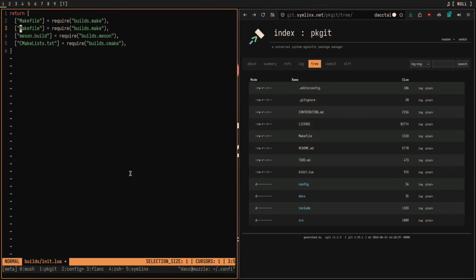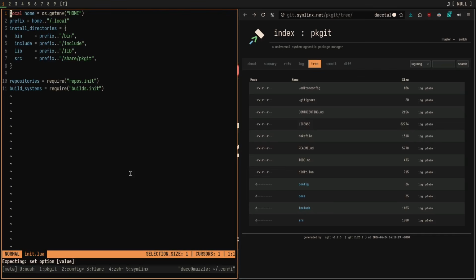So I can also do the same thing for makefile.am. Now we have two different files associated with the exact same table, and you don't have to write it twice. In general, this is kind of the best way that I think you can do a configuration to pkgit, by doing it in multiple different files. That way everything is easier to read, it's modular, and it's way cleaner, and I think more fun to use. But that's the entire thing of configuring pkgit out of the way.